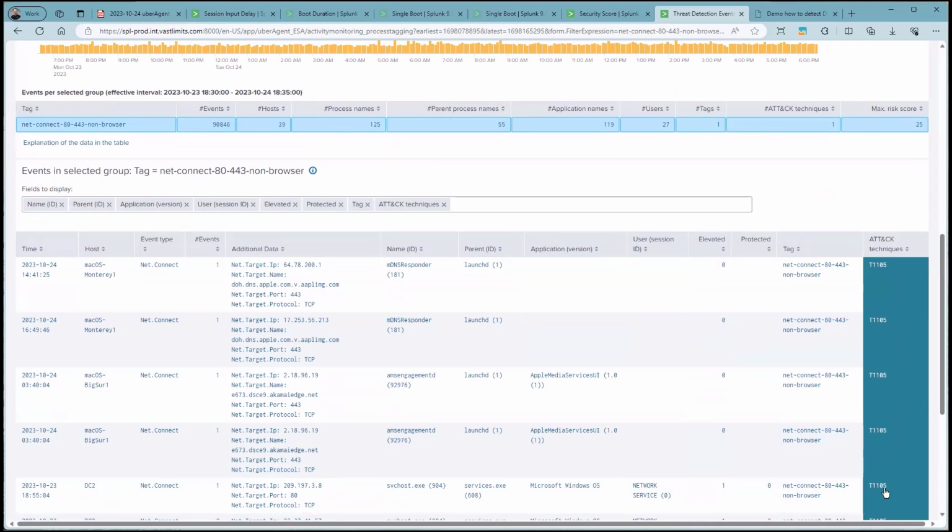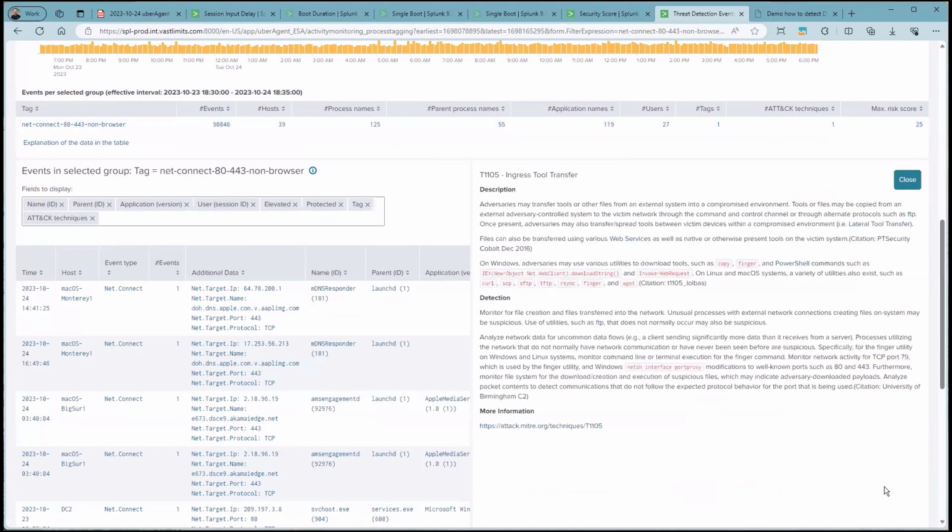And at the right side, we can see the MITRE ATT&CK technique ID. If you click on it, the dashboard displays a nice little description of what that actually was or why it was risky and how to detect and mitigate it.